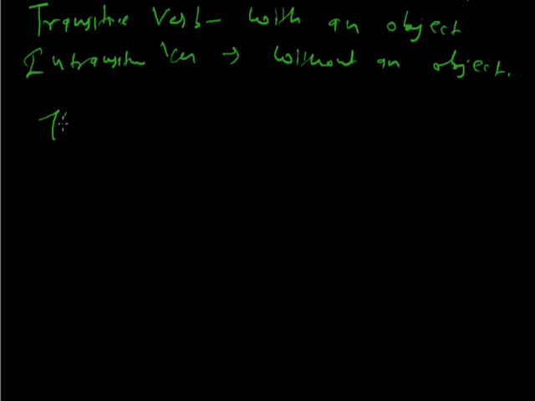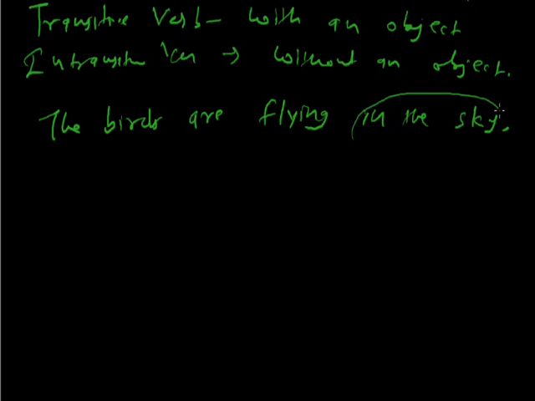What is this? The birds are flying. Add something to it. What can you add? The birds are flying. Flying. You would say in the sky, over my head, over my roof, over the tree. But do you know one thing? In the sky, over my head, over the roof, over the tree, all these are adverbs. Adverbs of place. The birds are flying in the sky. Now this in the sky is an adverb. If you say over my head, it's again an adverb. If you say over the tree, it's again an adverb.